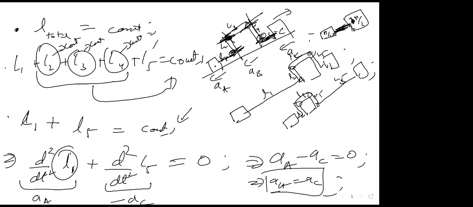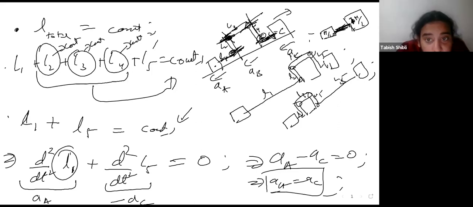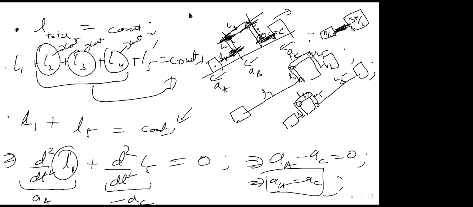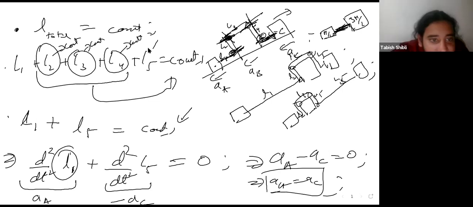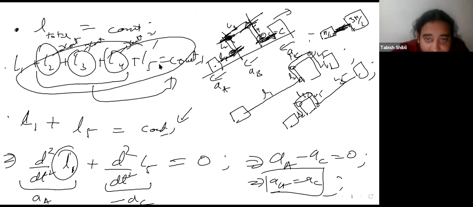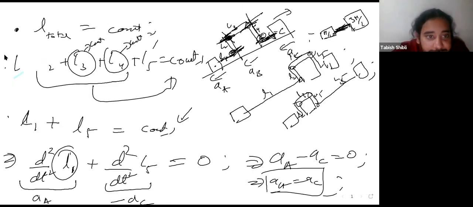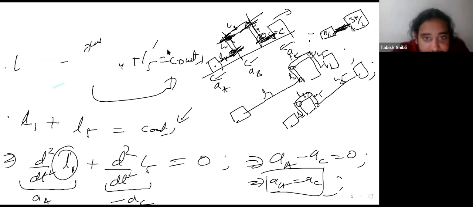Last thing. Why can't we make an equation by taking the whole system as one? Yes, you absolutely can. But that equation will essentially be the same as the equation you will get from this constraint. Let's do that. That is actually a brilliant, good question. We should get exactly the same equation.